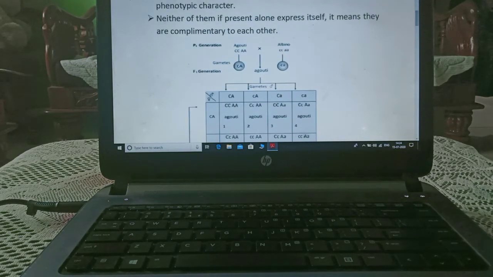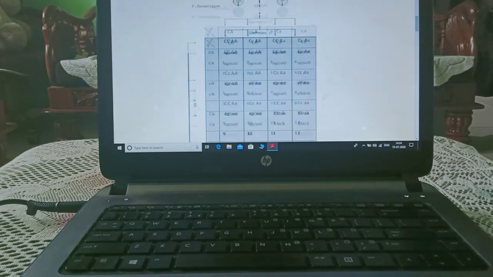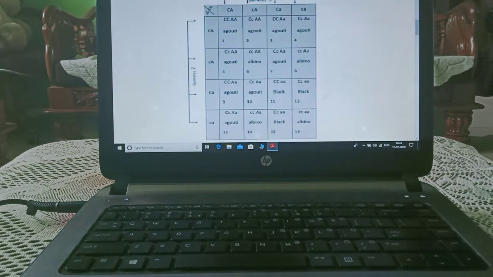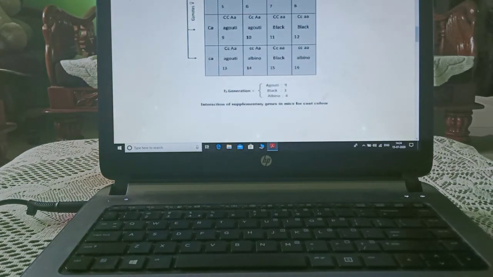You see the example. This is agouti color. This is albino color. Capital C, capital C, capital A, small c, small a. The dominating characteristic is agouti. Like a dihybrid cross, capital C, capital A, small c, capital C, small a, and small c, small a. Both sides have similar gametes, whatever the case may be, male or female gametes. Then in the F2 generation, the ratio will be 9:3:4, that is 9 is agouti, 3 is black, and 4 is albino.